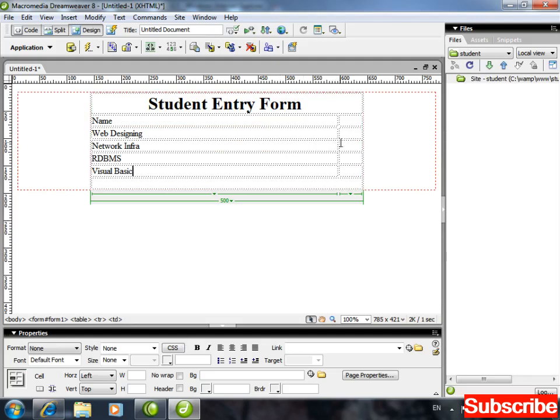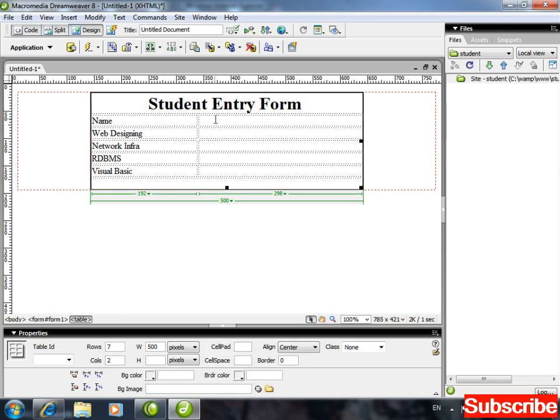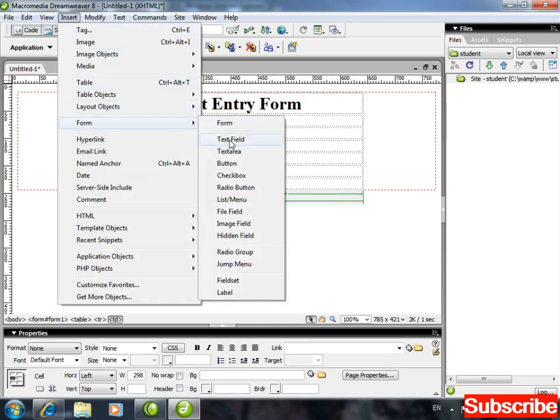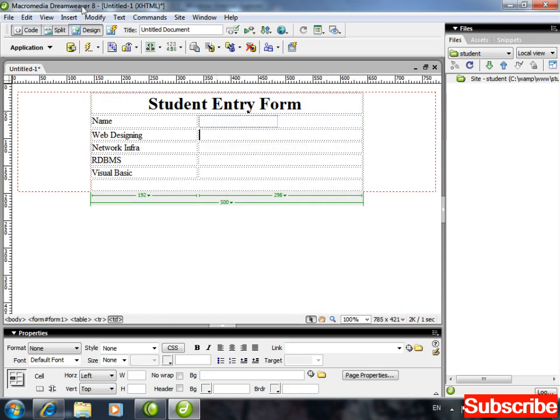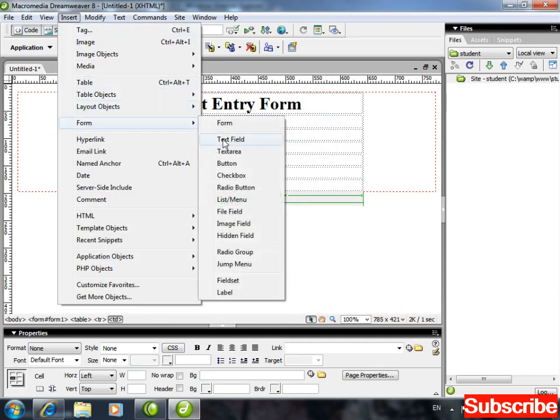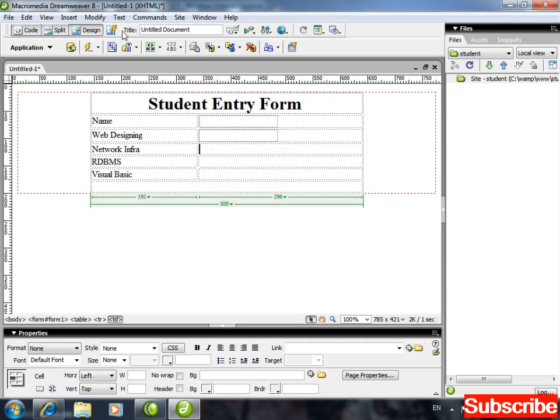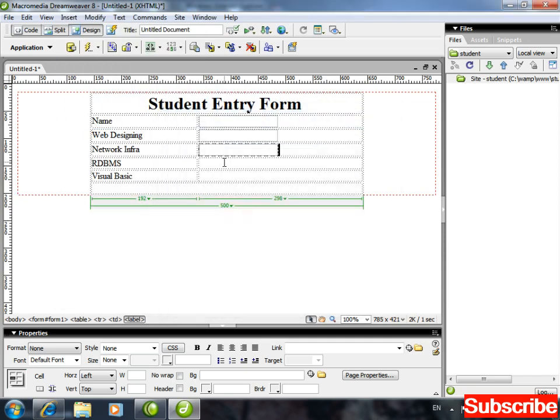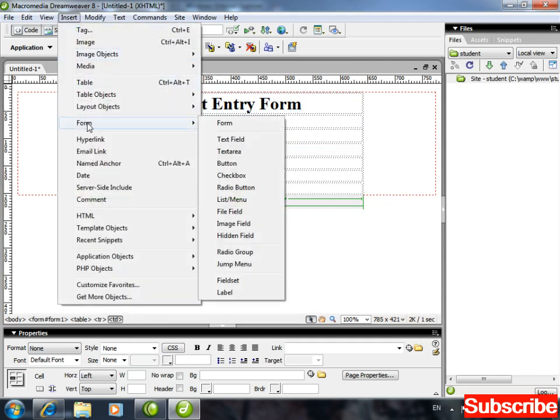Now in front of all these you have to take controls. Now in front of name, insert, form and text fields. In front of web designing, insert, form, text field. In front of network infra as well, form, text field. RDBMS, insert, form and text field.